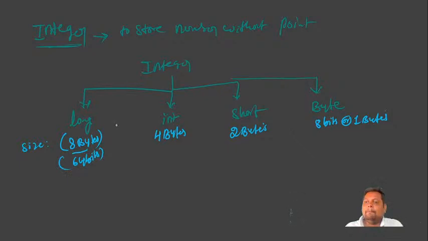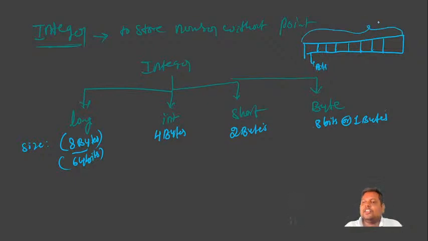Bit means, for example, we treat this as memory, 1 2 3 4 5 6 7 8. So this is called 1 bit. Like that, 8 bits combined together we treat as a byte. Sometimes you need to know more about the bits. How will you convert 4 bytes? 1 byte is equal to 8 bits. Then 4 into 8, 4 8s are 32 bits. How many bits will integer allocate? 32 bits. Like that you can remember.